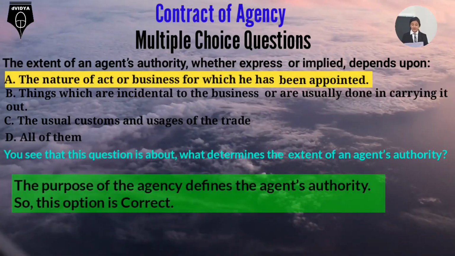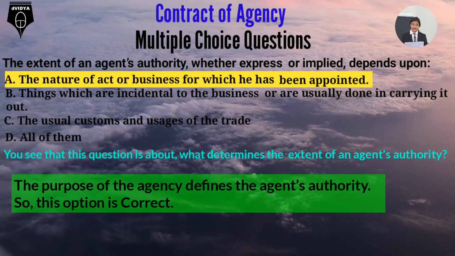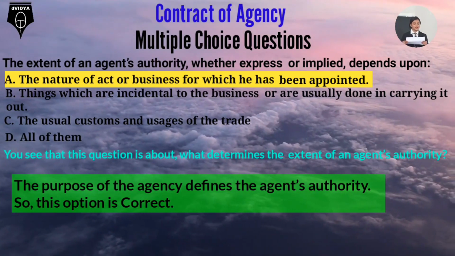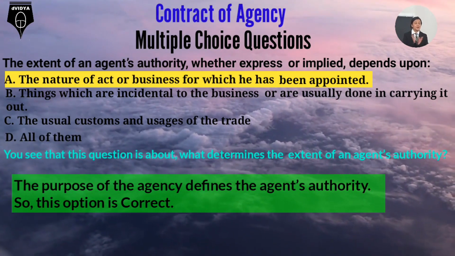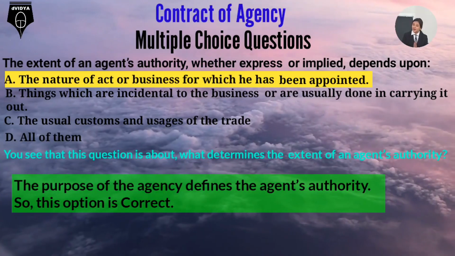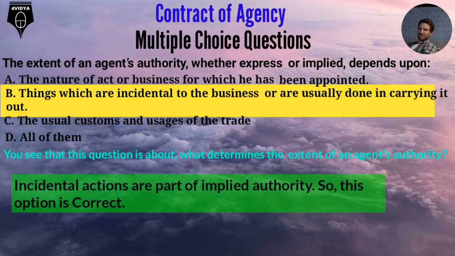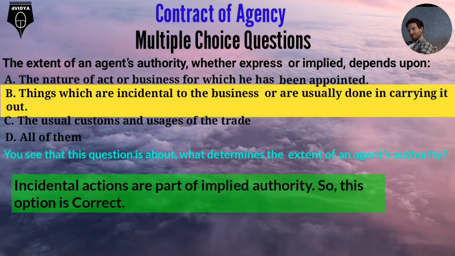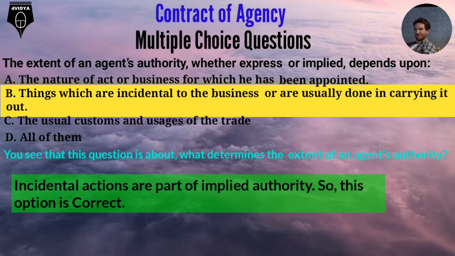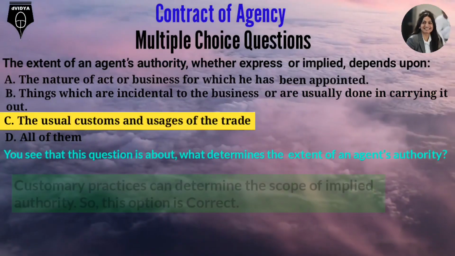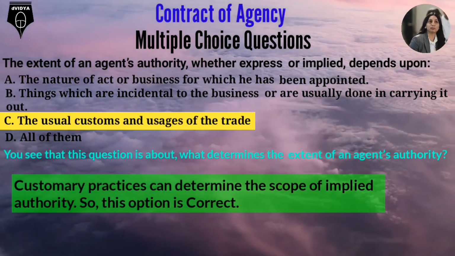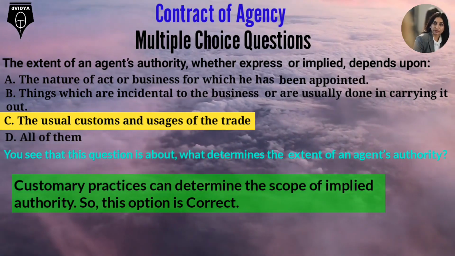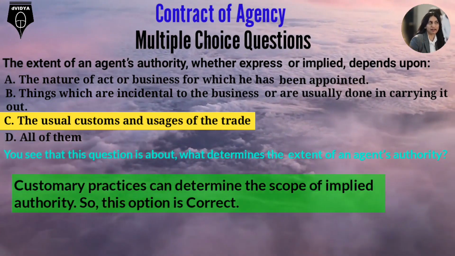The nature of act or business for which he has been appointed. The purpose of the agency defines the agent's authority. So this option is correct. Things which are incidental to the business or are usually done in carrying it out. Incidental actions are part of implied authority. So this option is correct. The usual customs and usages of the trade. Customary practices can determine the scope of implied authority. So this option is correct.